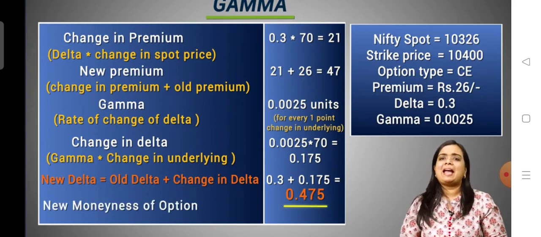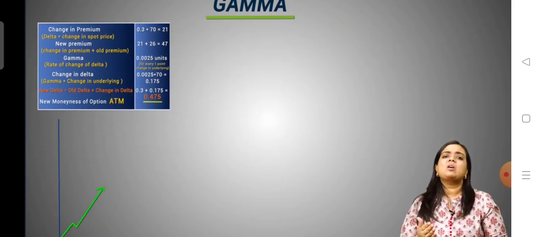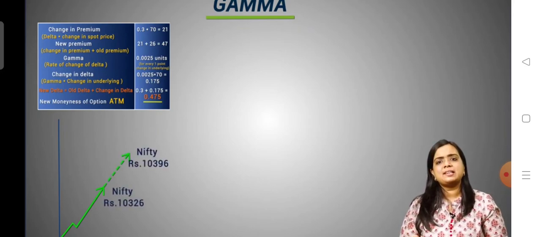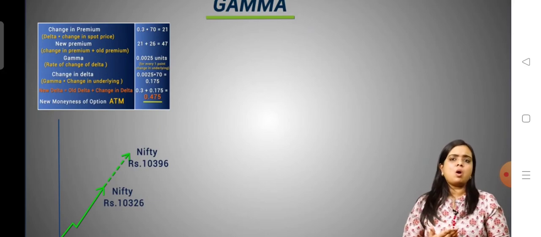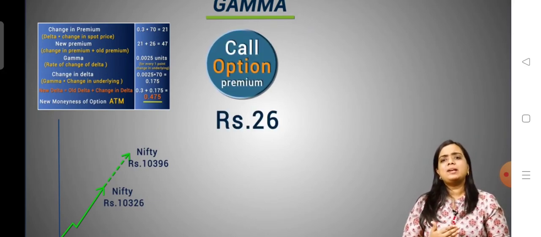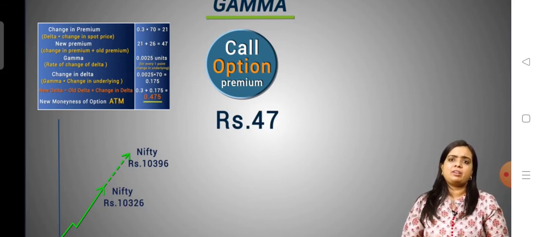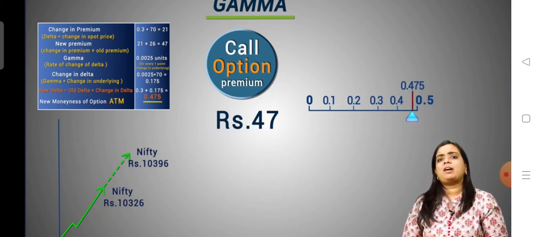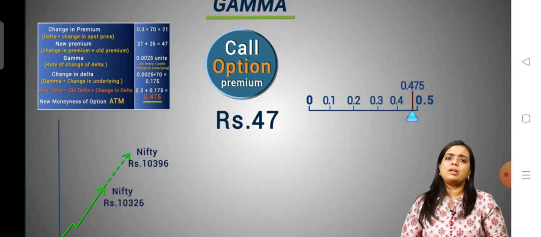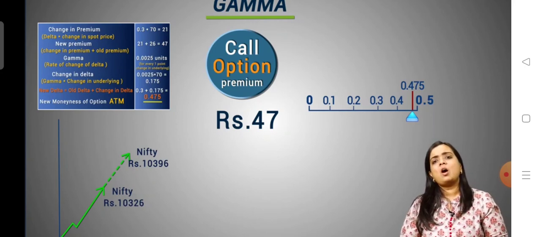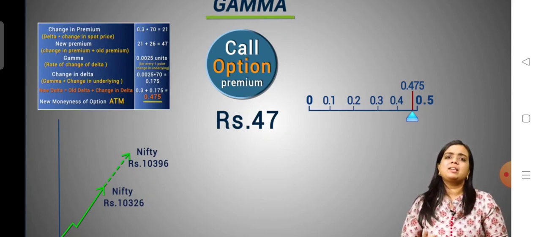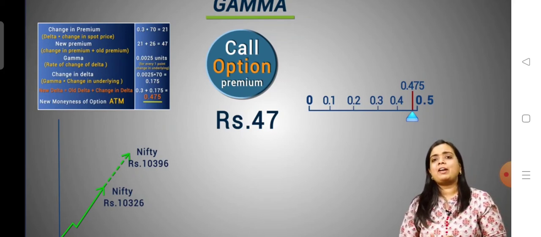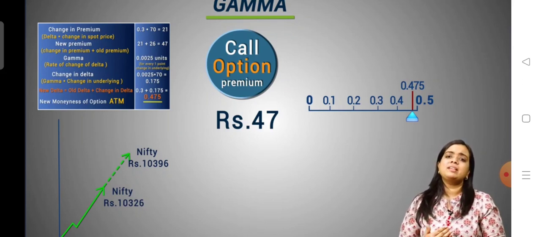The new moneyness will be at the money when Nifty moves from 10,326 to 10,396. The 10,400 call option premium changed from 26 rupees to 47, and along with this the delta changed from 0.3 to 0.475, and with the change of 70 points the option transitioned from slightly out of the money to now at the money option, which means the option delta has to change from 0.3 to somewhere close to 0.5. This is exactly what has happened in our example.